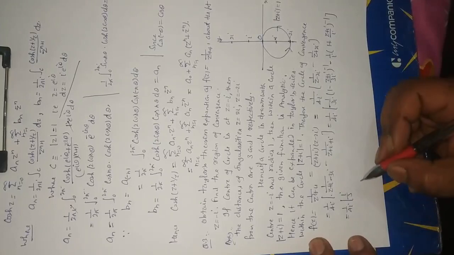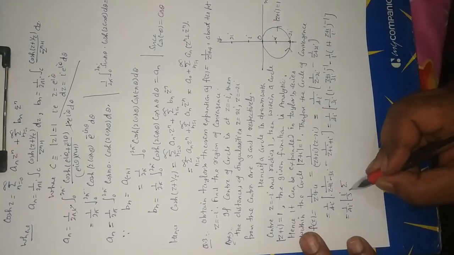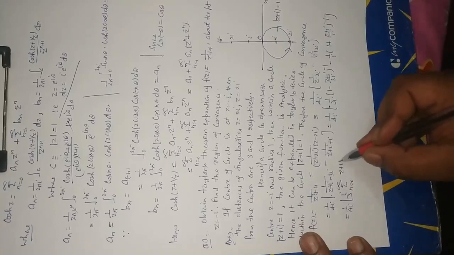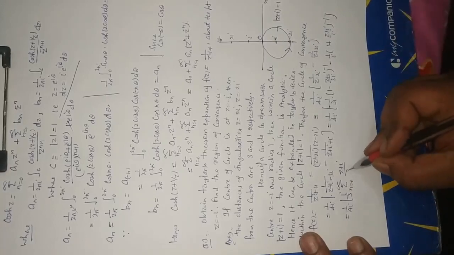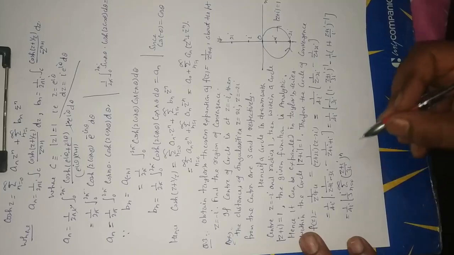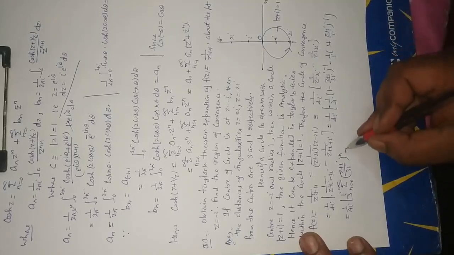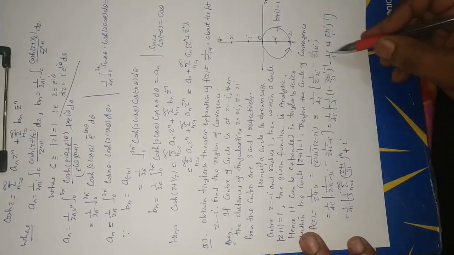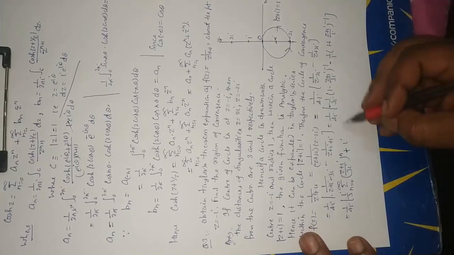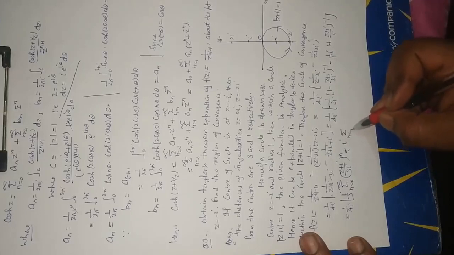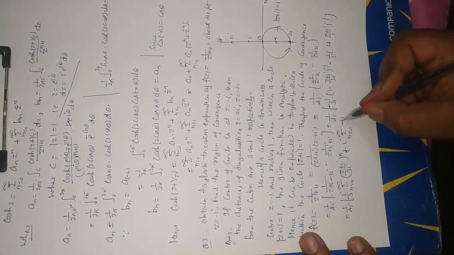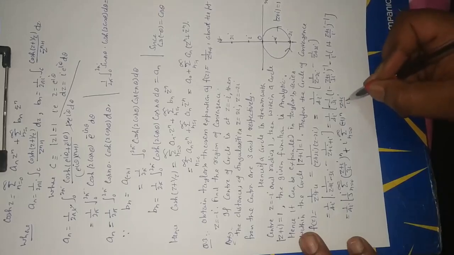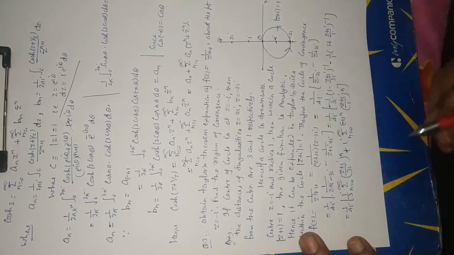i by 3, summation n is equal to 0 to infinity, z plus i upon 3i whole power n, plus i, 1 upon i is equal to minus i, minus plus, summation n is equal to 0 to infinity minus 1 to the power n, z plus i upon i whole power n, bracket is closed.